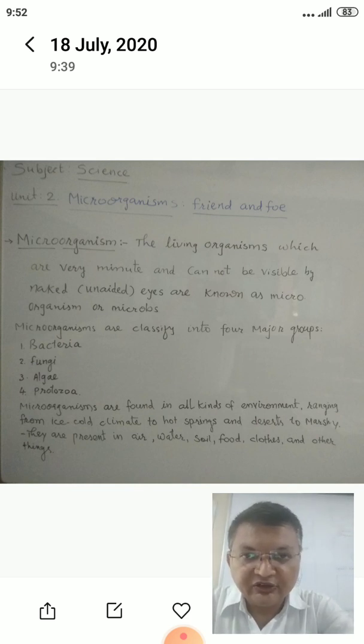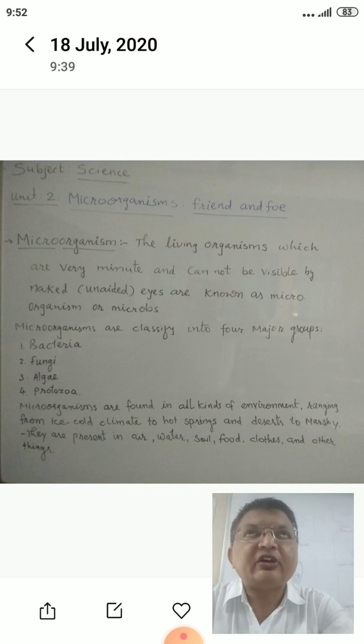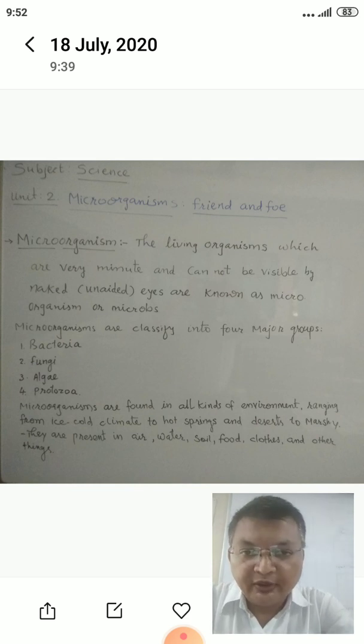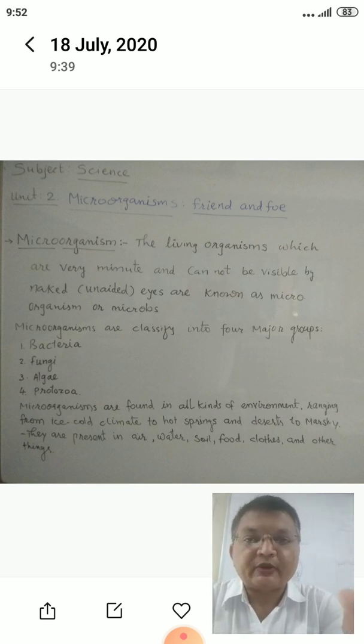Microorganisms are living organisms which are very minute and cannot be seen by our unaided eyes, and we call them microorganisms. So this was a very short definition of microorganisms. Is it clear?